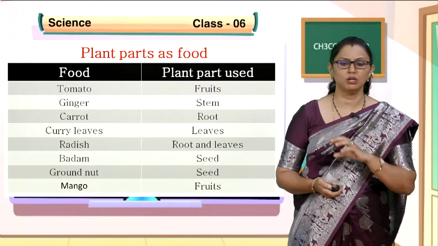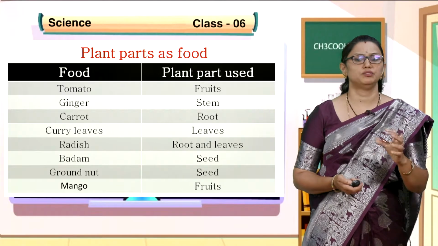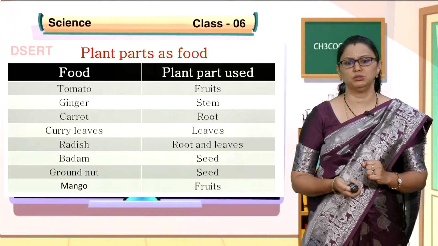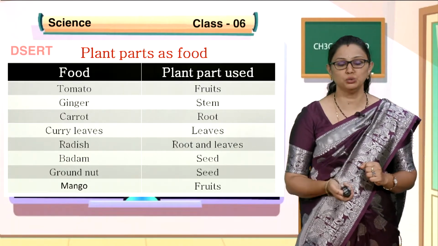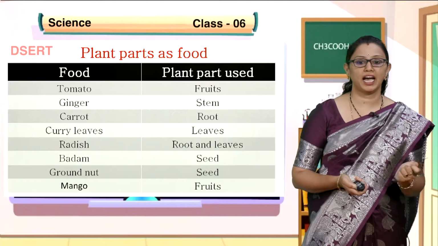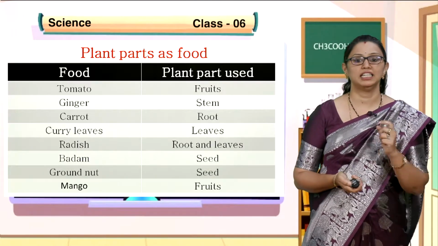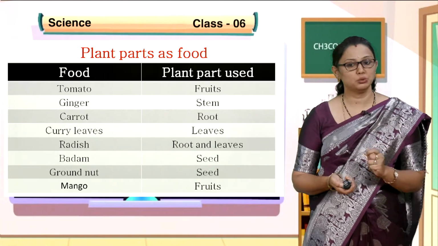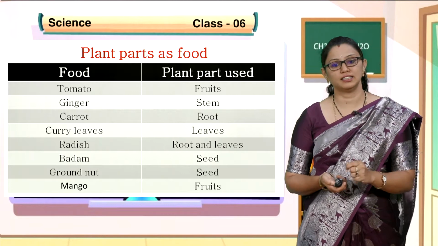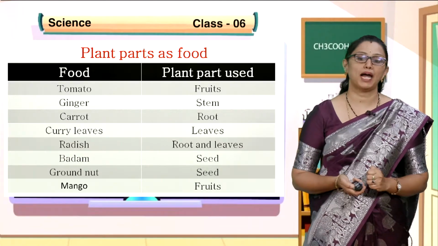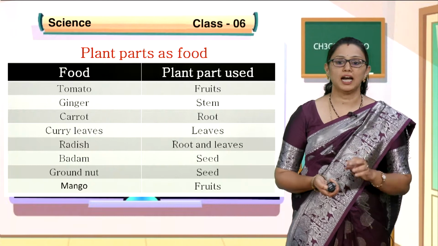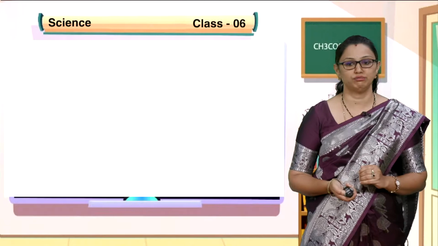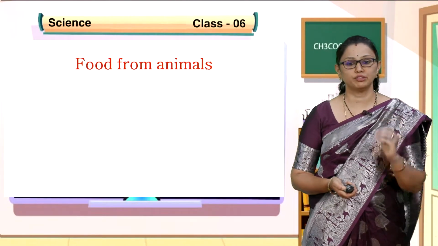Now we will recall what are the parts of a plant which serve as food. The food, that is the tomato, the plant part used is fruit; ginger, stem; carrot, root; curry leaves, leaves; radish, roots and leaves. Both roots and leaves can be used as food. Groundnut, it is a seed; badam, seed; mango, fruit. So this is a table, and you can also make a table of the plant parts which are used as food.